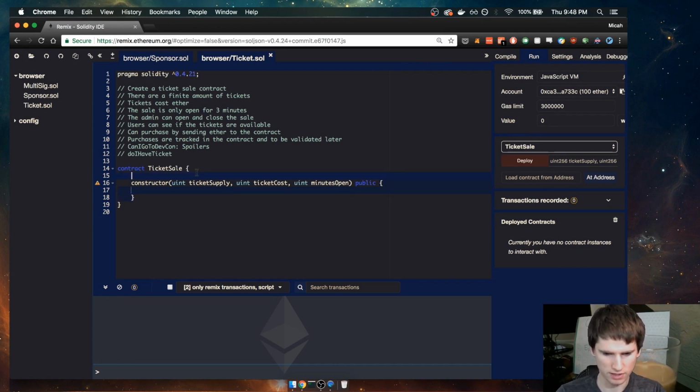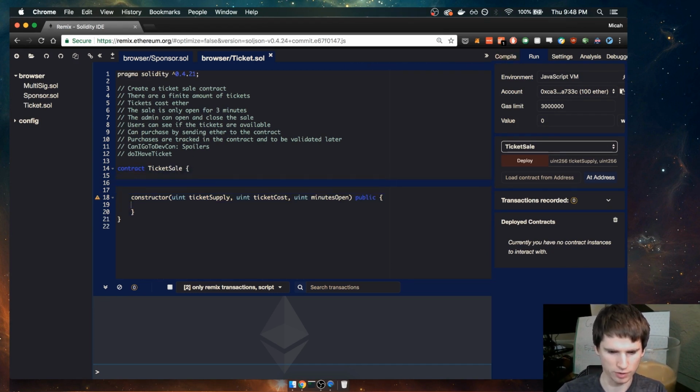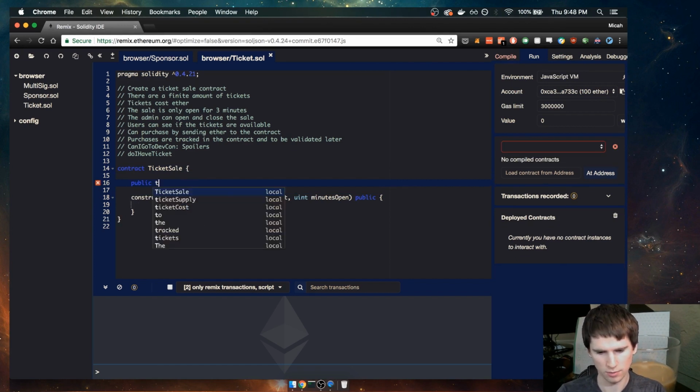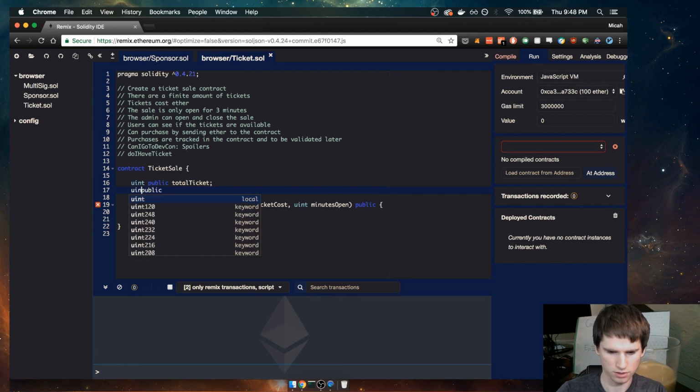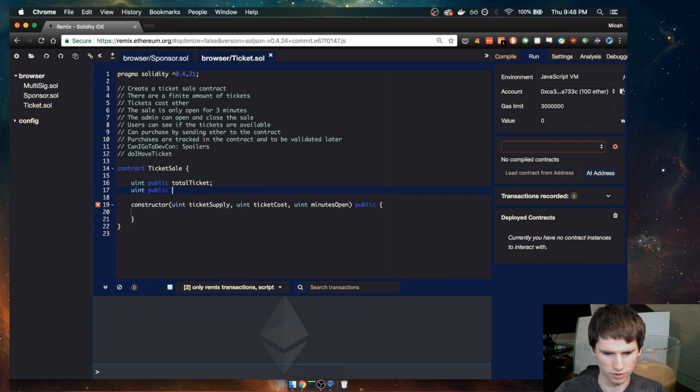We're going to go ahead and save some of these things here to public variables so people can check these things. Public total tickets, we're going to set that to ticket supply, and then public unsigned integer ticket price.